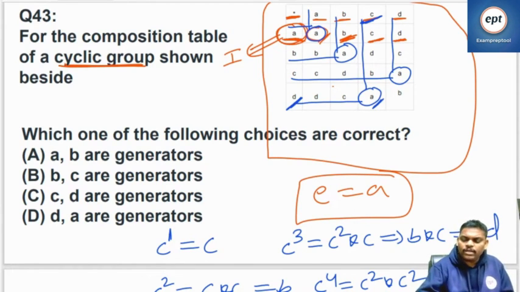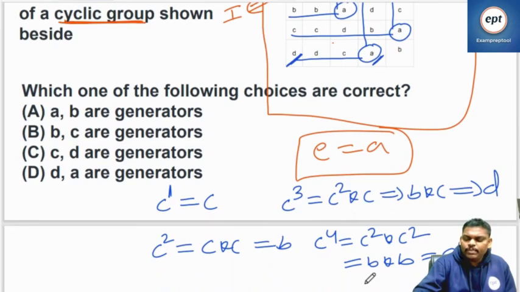So do you believe or not? Listen, C power 1 is C coming. C square is B coming. C cube is D coming. C power 4 is A coming. Means using powers of C, I am able to generate everyone. So C is a generator. If C is a generator, C inverse is also a generator.